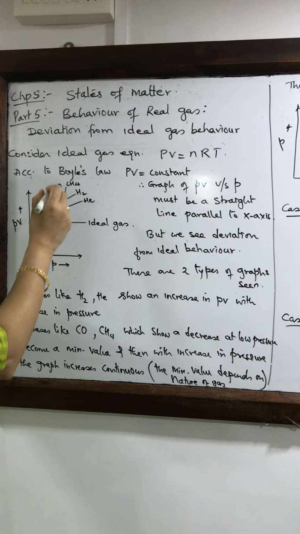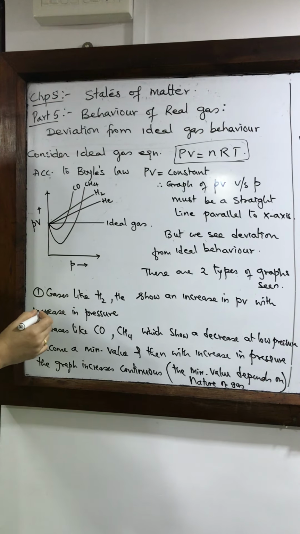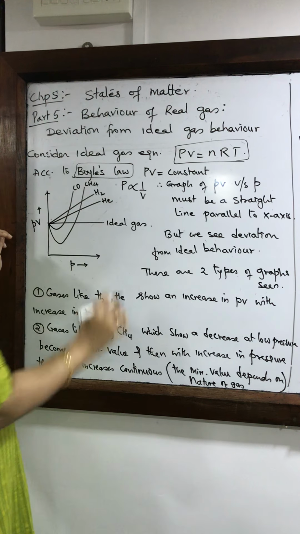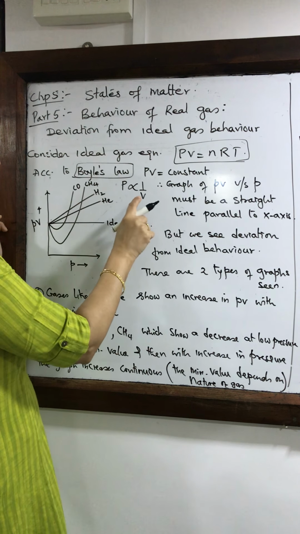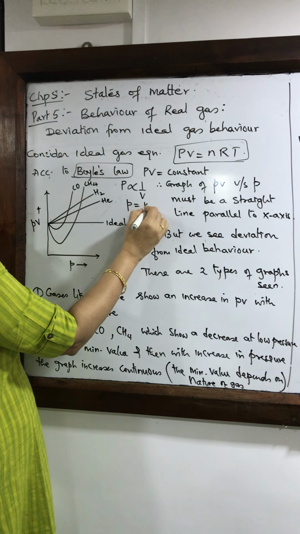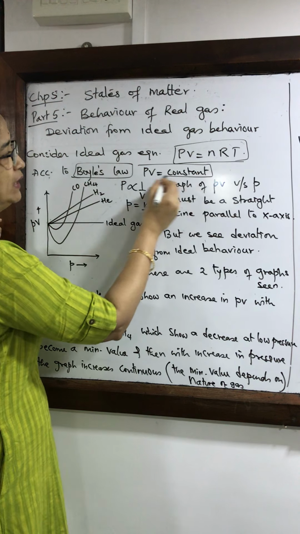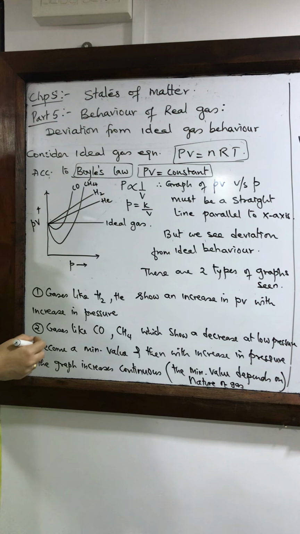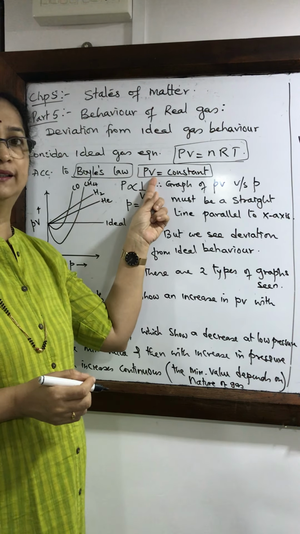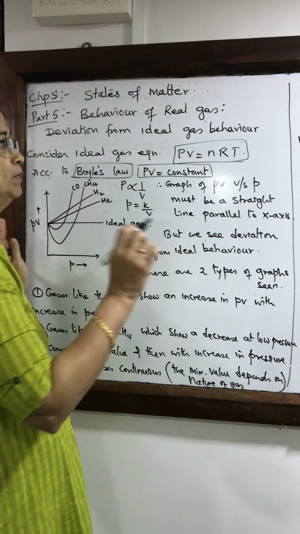We have written the ideal gas equation PV equals nRT. I also taught about Boyle's law, in which the pressure and the volume are inversely proportional. We cross multiplied this, removing the sign of proportionality, and wrote it as PV equals constant. What this means is that as the pressure increases, volume decreases, which is common sense.